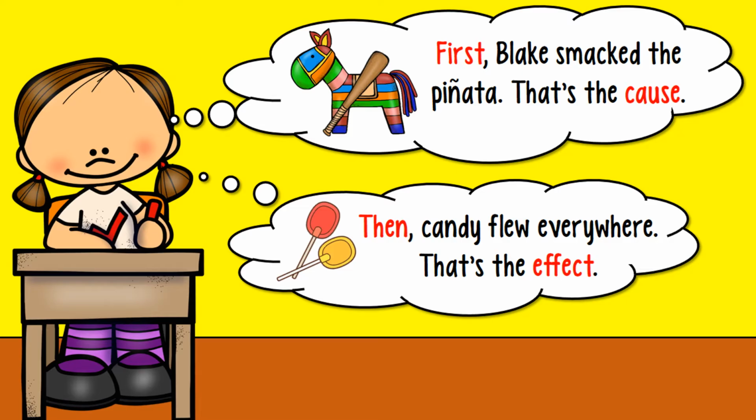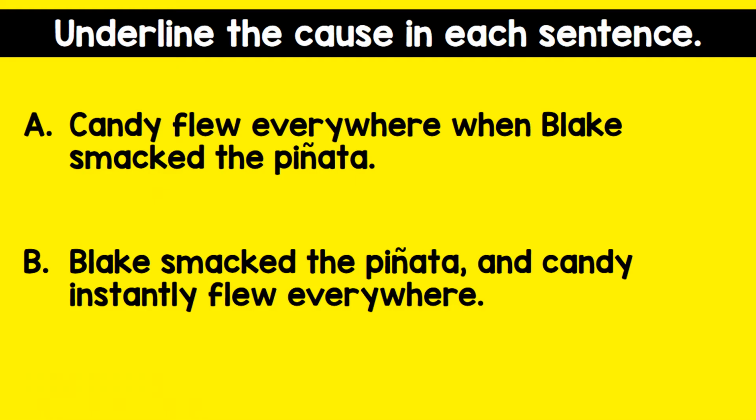That's the effect. So we see in sentence A, the cause is stated at the end of the sentence, and in sentence B, the cause is positioned at the beginning of the sentence. Remember, the cause is still the cause, no matter where it's positioned in the sentence.